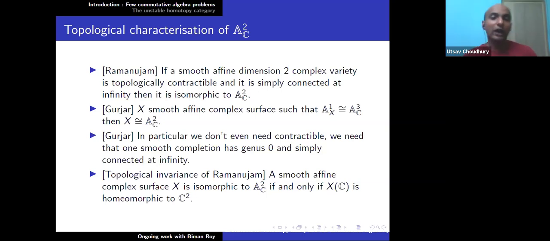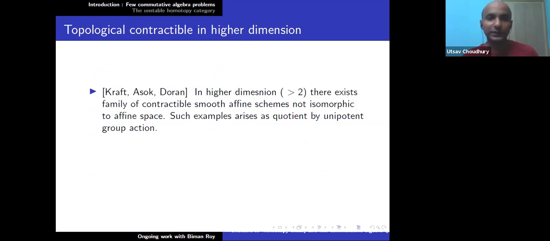Before presenting the main question that I was interested in, or the kind of methods that I was interested in, let me give you another obstruction theory, or another obstruction. So let us give some examples of topological contractibility. Kraft, Ashok and Doran showed that in higher dimension, that is dimension greater than 2, there exists a family of contractible smooth affine schemes, that is an arbitrary moduli of smooth affine schemes, not isomorphic to affine space. So each one of the objects that the moduli classifies is not isomorphic to affine space, but each of them is a contractible smooth affine scheme. And such examples arise as quotients by unipotent group action.